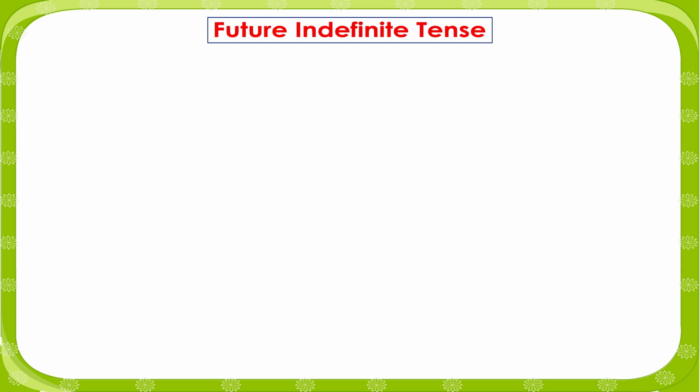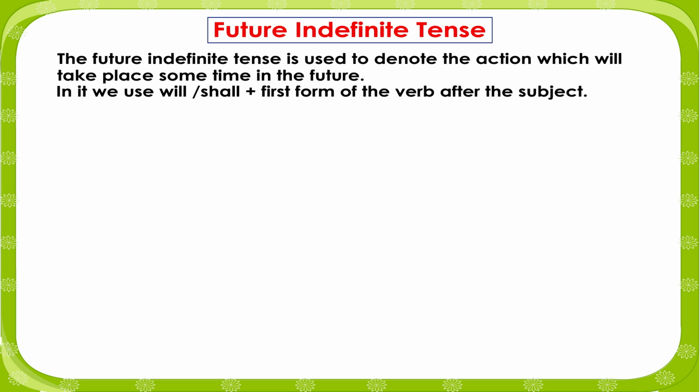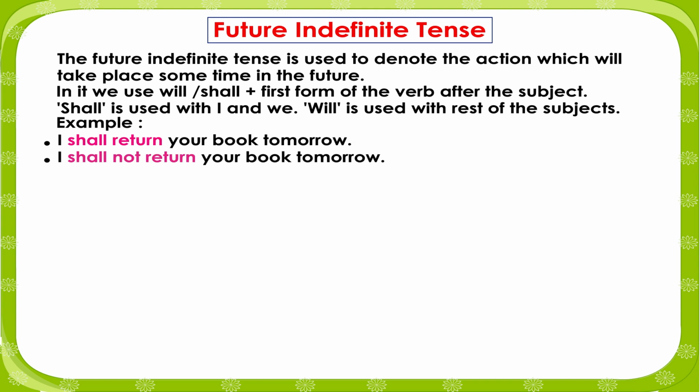Future indefinite tense. The future indefinite tense is used to denote the action which will take place sometime in the future. In it, we use will or shall plus first form of the verb after the subject. Shall is used with I and we. Will is used with the rest of the subjects. Example: I shall return your book tomorrow. I shall not return tomorrow. Shall I not return your book tomorrow?